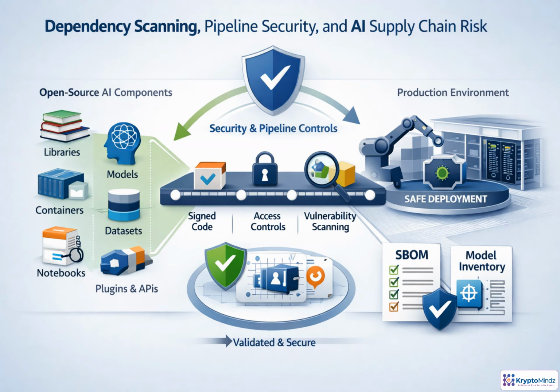Supply chain security means treating every external component as untrusted until verified. Libraries, containers, notebooks, models, datasets, plugins, and APIs should be scanned for known vulnerabilities and policy violations. The pipeline also needs controls: signed code, protected branches, approvals, access restrictions, and artifact integrity checks. For regulated use, third-party models and data require provenance review. SBOMs and model inventories preserve traceability, and critical findings should block deployment, not become exceptions.